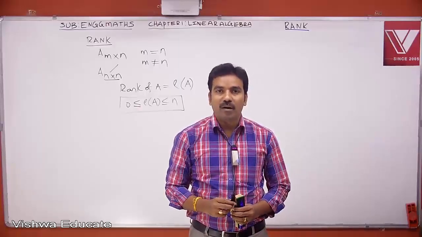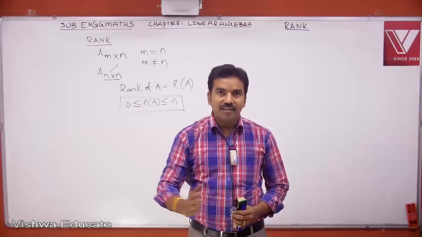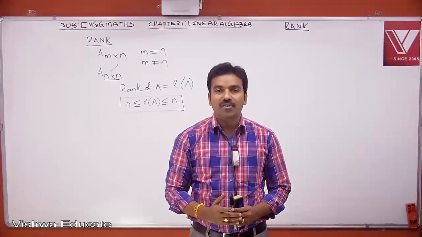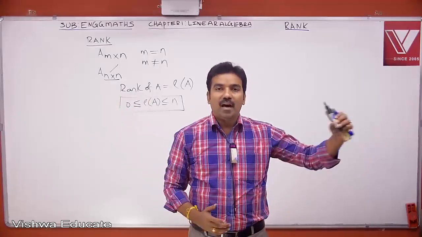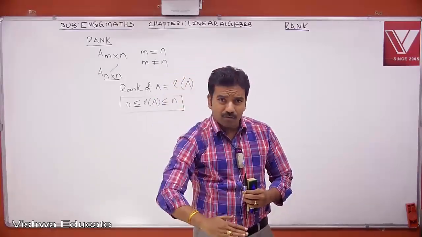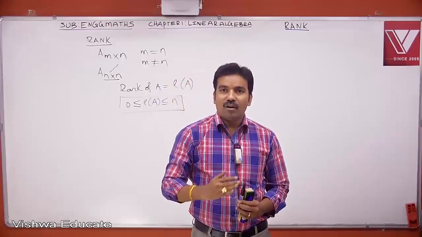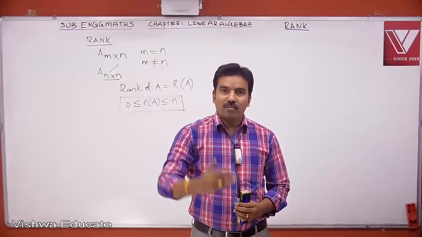Therefore, when you deal with a 2 by 2 matrix, maximum rank will be 2 and least rank will be 0. So when you generalize this for a n cross n matrix, maximum rank will be n and minimum rank will be 0. Now let us start from top to bottom level.